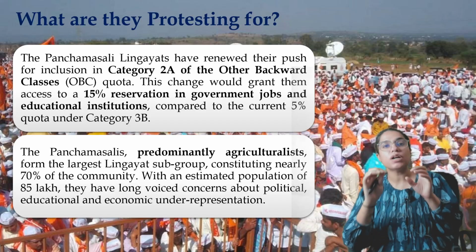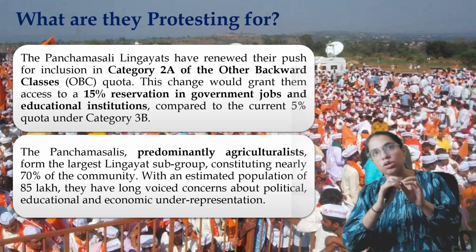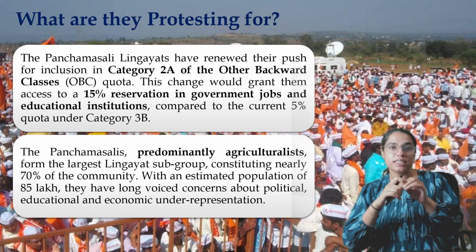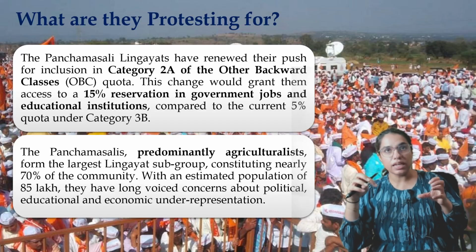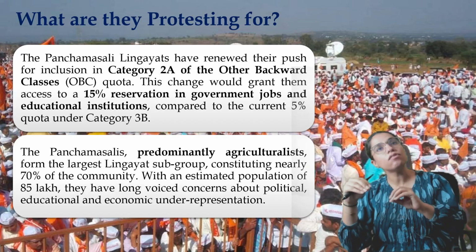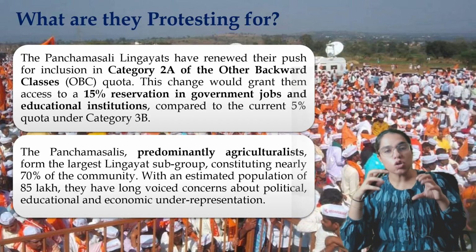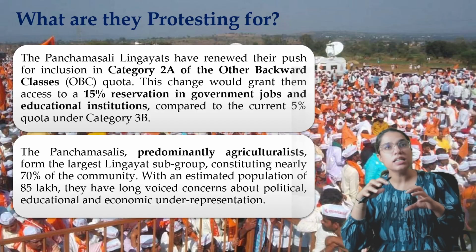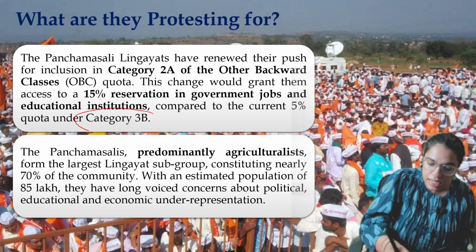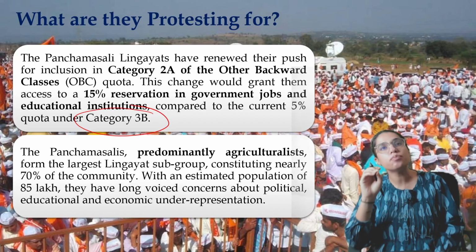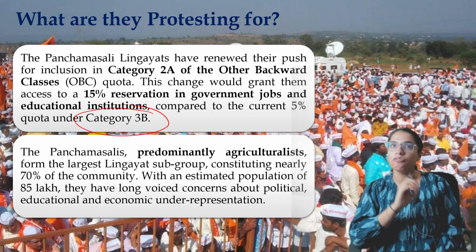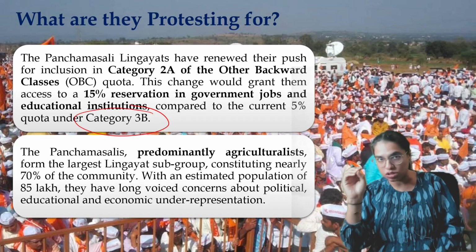Now, why have the Panchamasalis been protesting? Very importantly, they are already within the Lingayat segment, which means that they already have quota. However, their current quota under the Karnataka government for the other backward castes is within what we call category 3B, where they get 5% of quota in government jobs and education institutions.